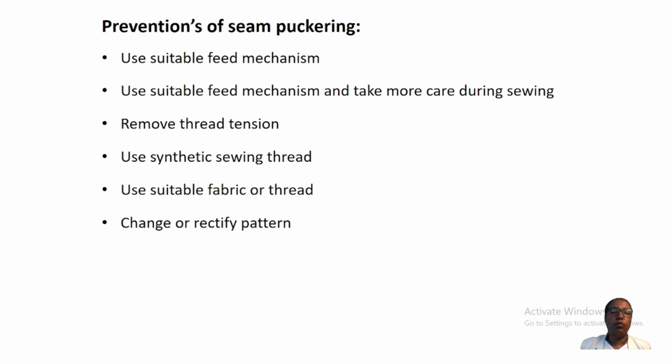Use suitable fabric and thread. The sewer should check the thread size, fabric weight, and also the needle size. It is better to select appropriate fabric with appropriate thread.